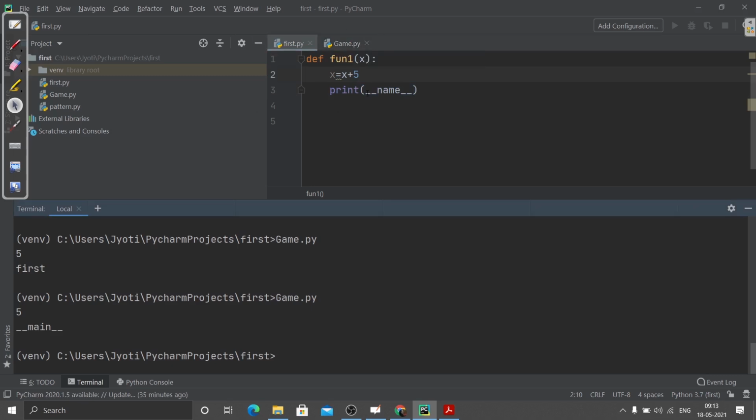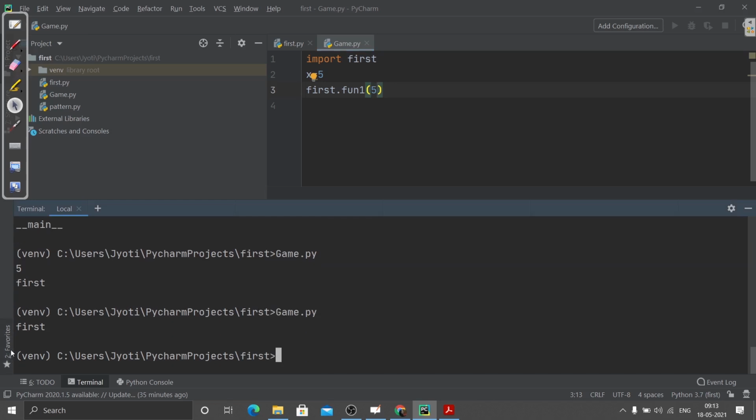Which file do we need to run? We need to run the game.py file. Okay, so let me just run that. So yeah, game.py, and you can see what I'm doing. Let me just remove this. We don't need this. I just want to call this function of that module.